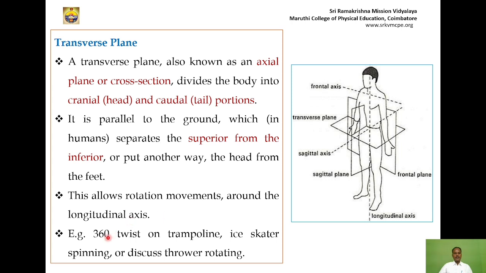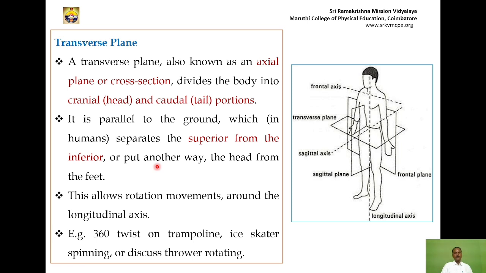The example is a 360-degree twist on a trampoline. If you twist on the trampoline, you are rotating yourself. That movement takes place in the transverse plane. It divides the body into upper and lower, head and tail.